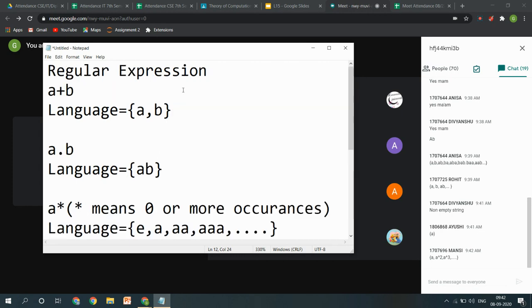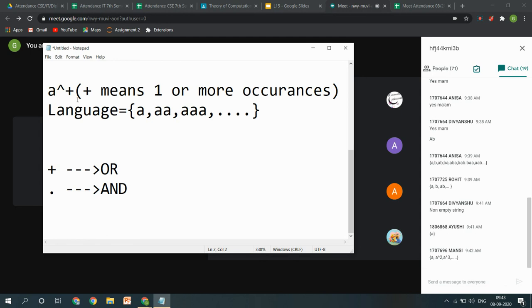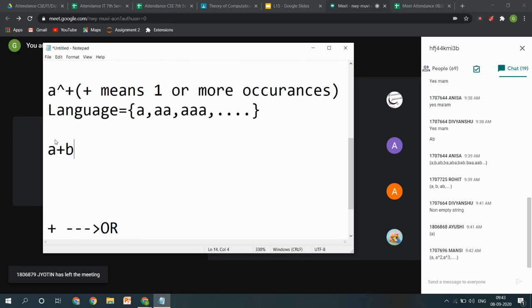Now, if I am going to take the combination of these two patterns, we have discussed this OR and Kleene closure. If I am going to write it, we have already done this, that there is a precedence level that has to be followed for the regular expression.